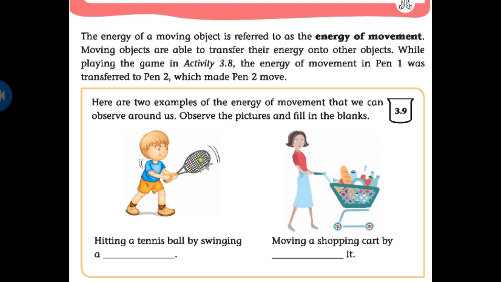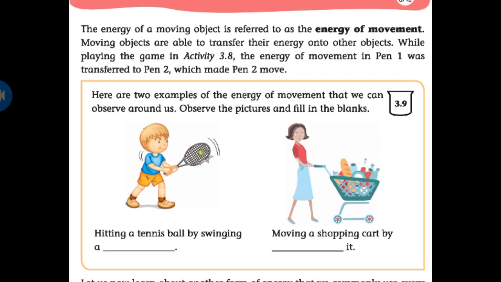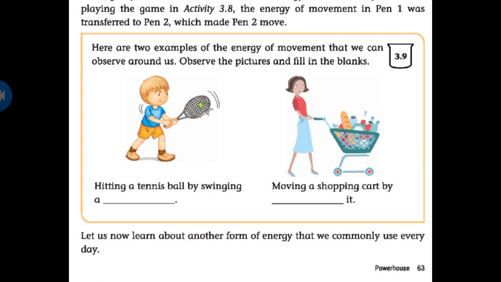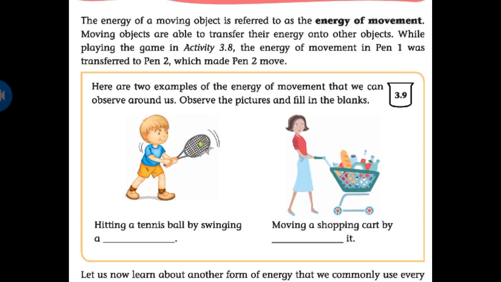So moving objects are able to transfer their energy onto other objects. Energy can neither be destroyed nor created, but it can transfer from one form of energy to another. Energy is also used to help things move. Okay my dear students, the energy of a moving object is known as energy of movement.